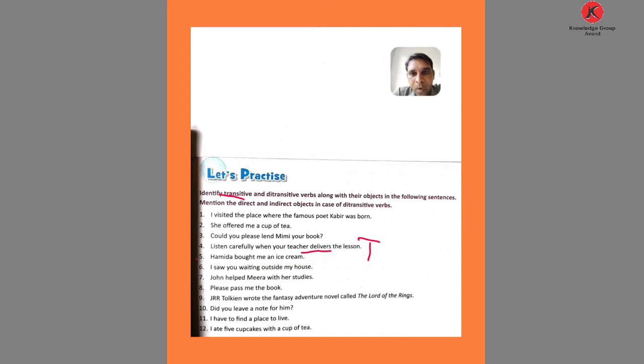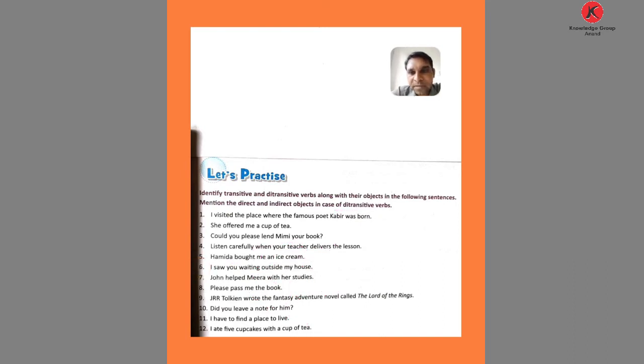Number 5, Hamida bought me an ice cream. Now see, bought is the verb. Here an ice cream and me are given. So this is the ditransitive verb. Ice cream is the direct object and me is the indirect object. If we find two objects in a sentence, the verb is ditransitive.